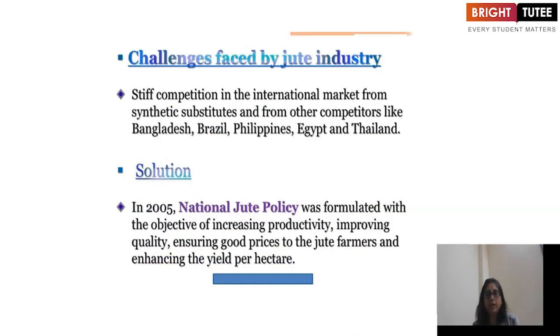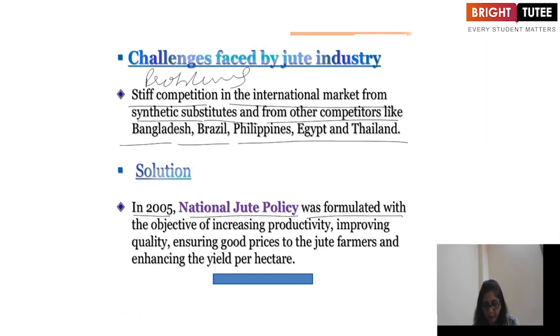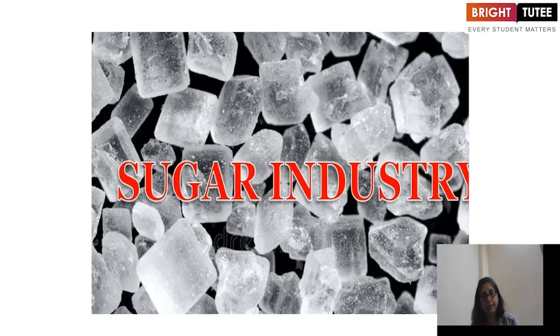And there are a few challenges, that means problems also faced by the industry. What are these problems? Stiff competition in the international market and synthetic substitutes from other competitors like Bangladesh, Brazil, Philippines, Egypt and Thailand. So what is the solution? In 2005, the National Jute Policy was formulated with the objective of increasing productivity, improving quality, ensuring good prices to the jute farmers and enhancing the yield per hectare.